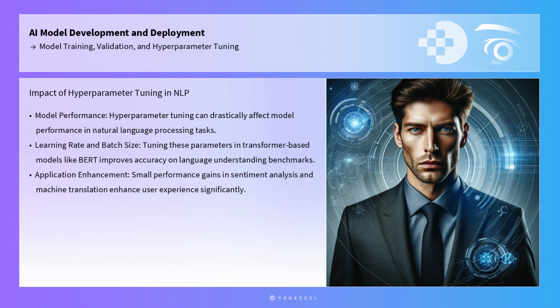In the field of natural language processing, hyperparameter tuning can drastically affect model performance. For example, tuning the learning rate and batch size in transformer-based models, such as BERT, has been shown to improve accuracy on language understanding benchmarks by several percentage points. This improvement is critical in applications like sentiment analysis and machine translation, where even small performance gains can lead to significant enhancements in user experience.